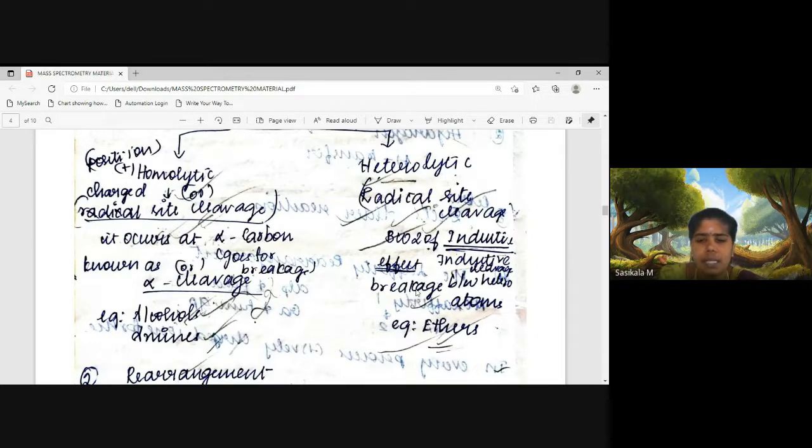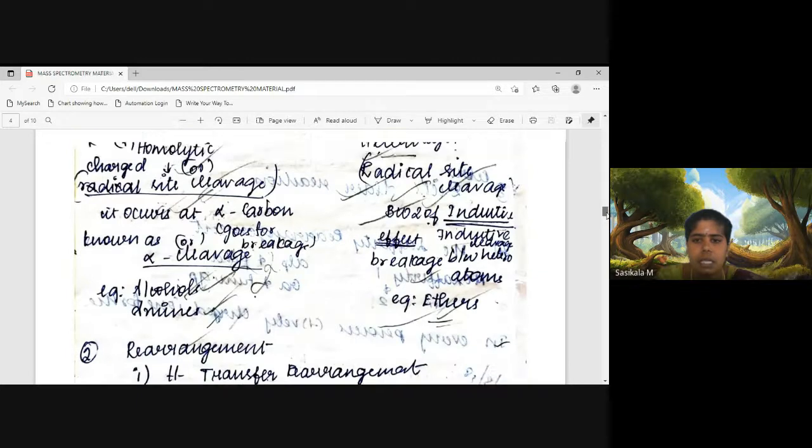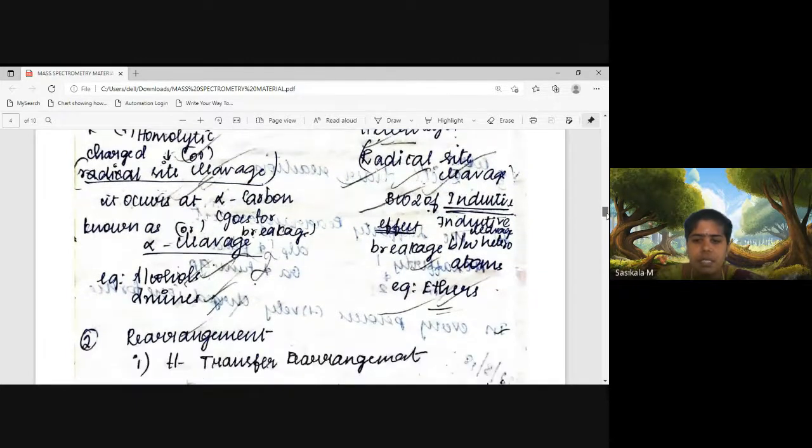Oxygen carries a lone pair of electrons, and at this site heterolytic cleavage occurs between carbon and oxygen. In alcohols, breakage occurs between the alpha carbon and carbon, not at the functional group. Alcohols and amines are examples of simple cleavages; ethers are examples of radical site or heterolytic cleavage.